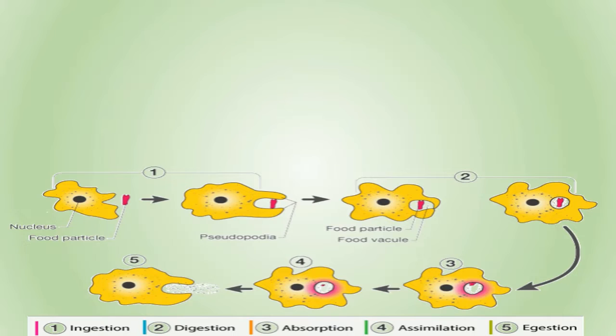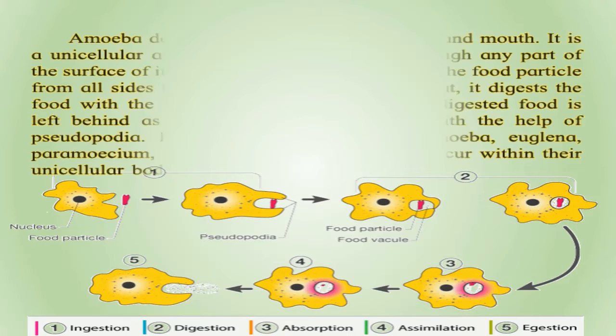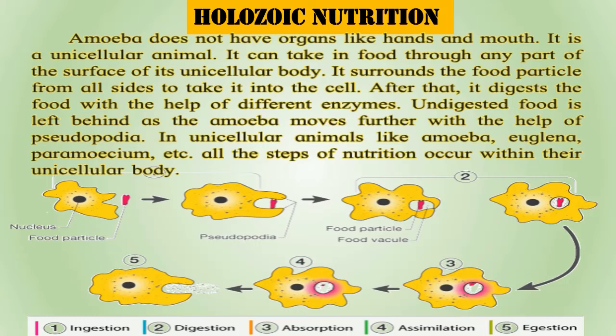First and foremost, we'll be learning about this organism. When you look at it, at once you know this is amoeba. When we talk about amoeba, the type of nutrition involved is called holozoic nutrition. What is the meaning of holozoic nutrition? As we know, amoeba is a unicellular organism and does not have any specialized organs like hands, mouth, stomach, large intestine, anus, etc. It is a unicellular animal. It can take in food through any part of the surface of its unicellular body.